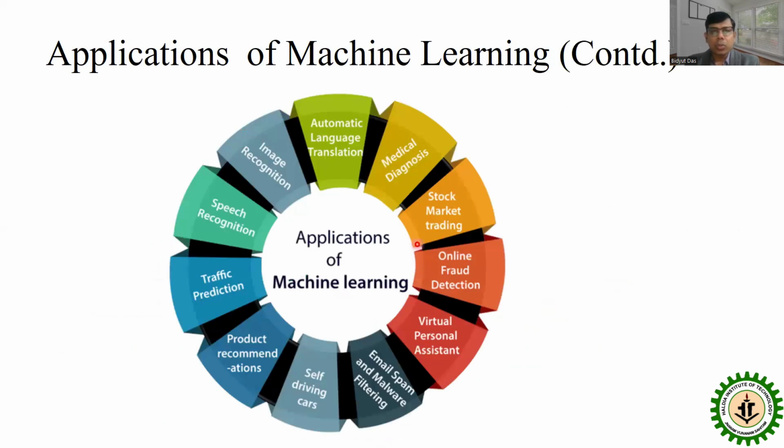This slide also shows again in the same way the applications of machine learning, that is the different areas like automatic language translation, medical diagnosis, stock market trading, online fraud detection, virtual personal assistants or chatbot, email spam and malware filtering, self-driving car, product recommendation system, traffic prediction, speech recognition, image recognition, and so forth.